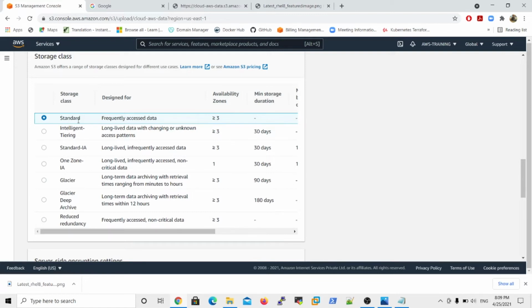If you select Standard, it offers frequently accessed data, replicated to multiple availability zones, meaning more than 3, and there is no minimum storage duration like 1 day, 2 days, 3 days, because the data is available immediately. At the same time, if you select Intelligent Tiering, there are some options. What is Intelligent Tiering?